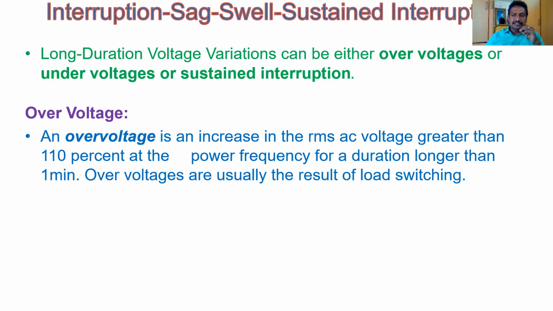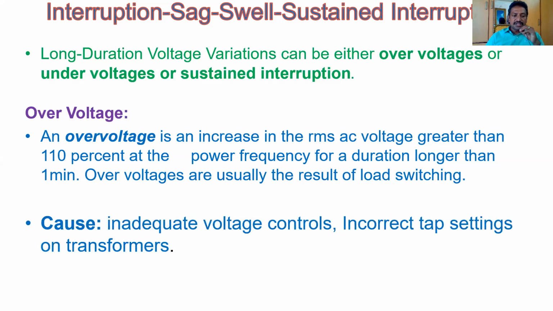So any variation in the voltage can be classified with the help of two parameters. Number one is the magnitude, number two is the duration. So in this, magnitude more than 110% and duration more than 1 minute is called a long duration over voltage. Why is it happening? What are the causes that generate these long duration over voltages?